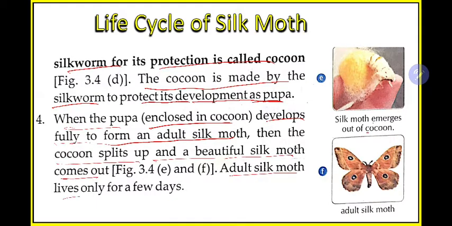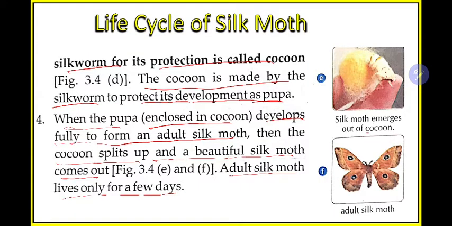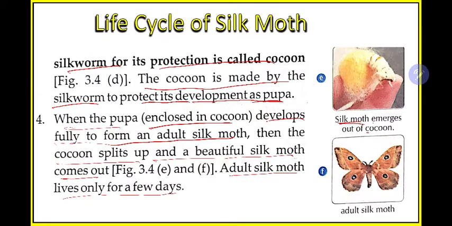The adult silk moth lives only for a few days. See on this slide, this is the cocoon, and inside it there will be the pupa. When the pupa is completely mature to give rise to the silk moth, this cocoon will burst, that means it will break, and a silk moth will come out.